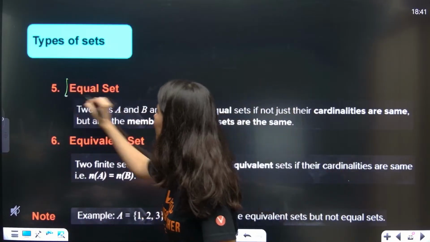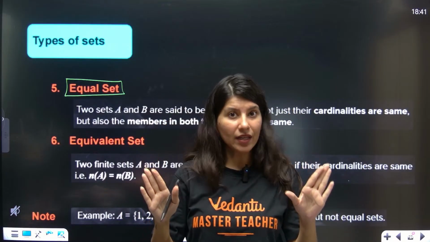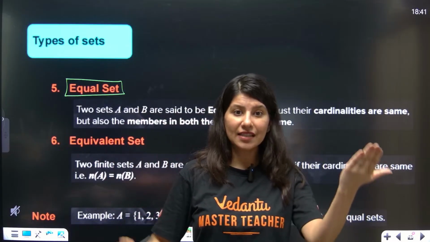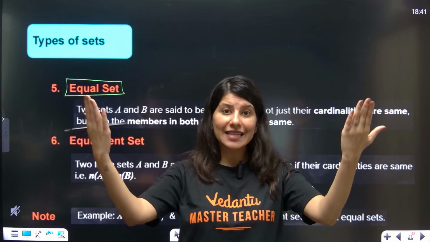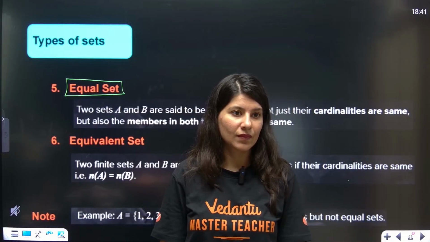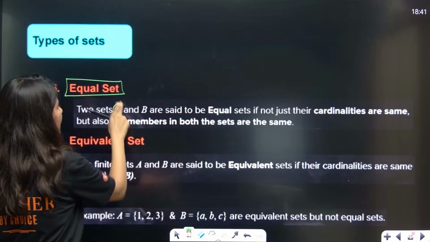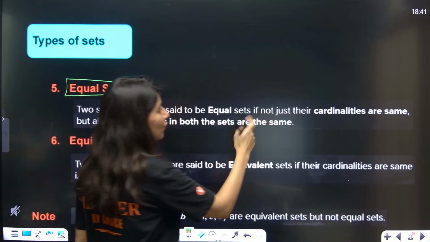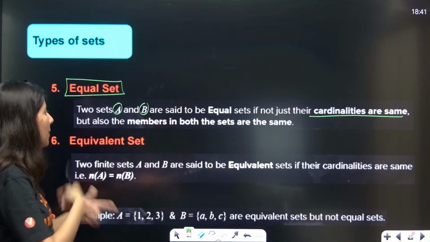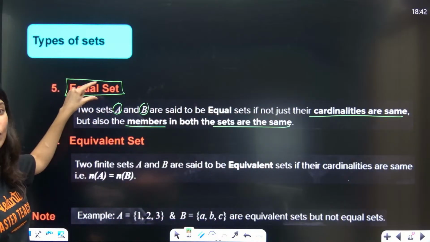Equal sets means ditto the same. That means the number of elements should definitely be the same. If this set has 3 elements, the second set will also have 3 elements, and those 3 elements should also be the same. Two sets A and B are said to be equal sets if not just their cardinalities are the same, that means the number of elements, but the members or elements should also be the same. This is what we call an equal set.